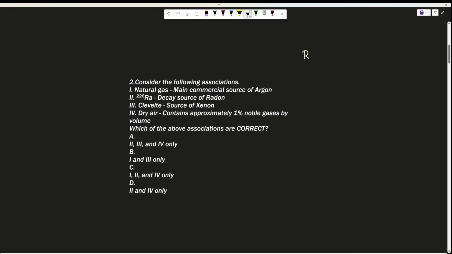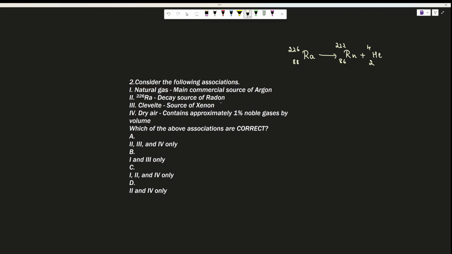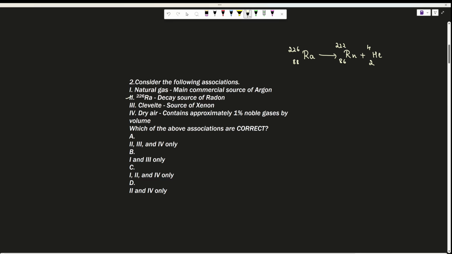So radium 226, 88, undergoes alpha decay to form radon 222, 86 with the emission of an alpha particle, that is helium nuclei. So that is the decay source of radon. So 2 is correct here.